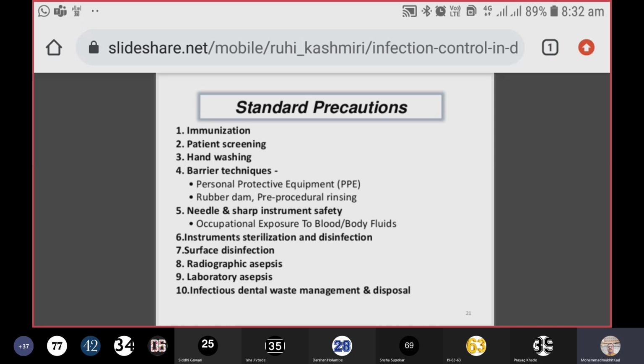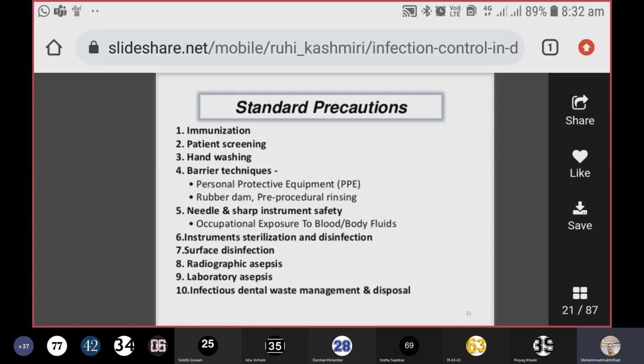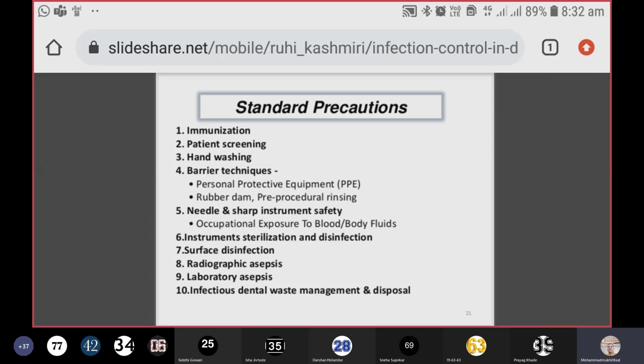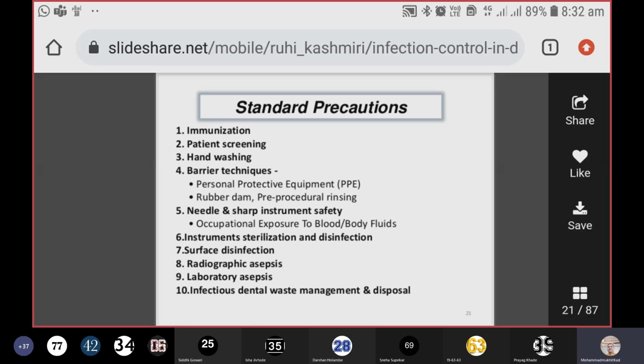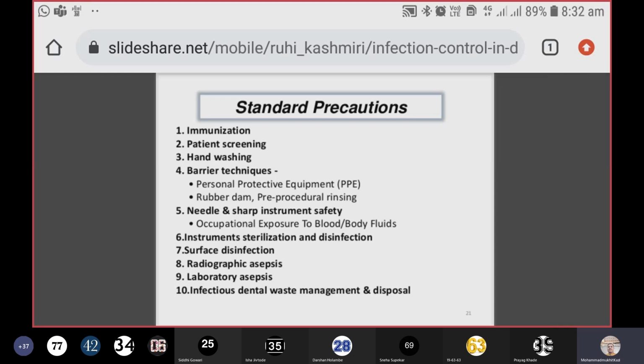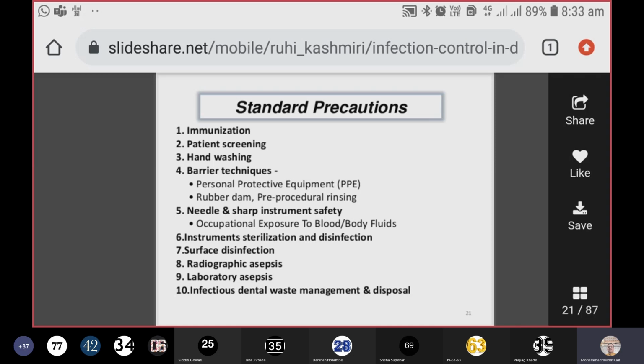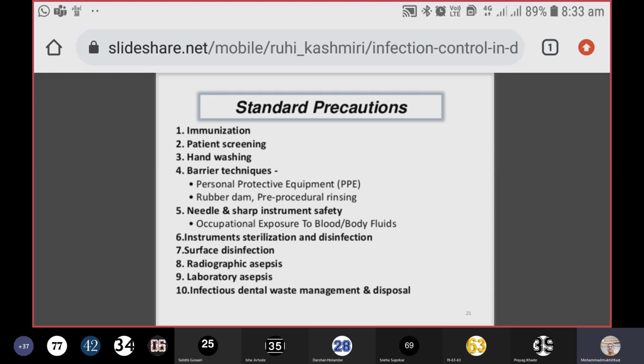Okay. Then needle and sharp instrument safety. This is very important. When you are performing any procedure on your patient with the syringes, you should not try to recap the needles. You have to directly discard that needle, burn that needle, and discard the syringes in the red bag. That we'll learn in the next lecture, biomedical waste management. But you must take care of needle and sharp injuries, and that can lead to infections like hepatitis B, because it is an occupational exposure to blood and body fluids.